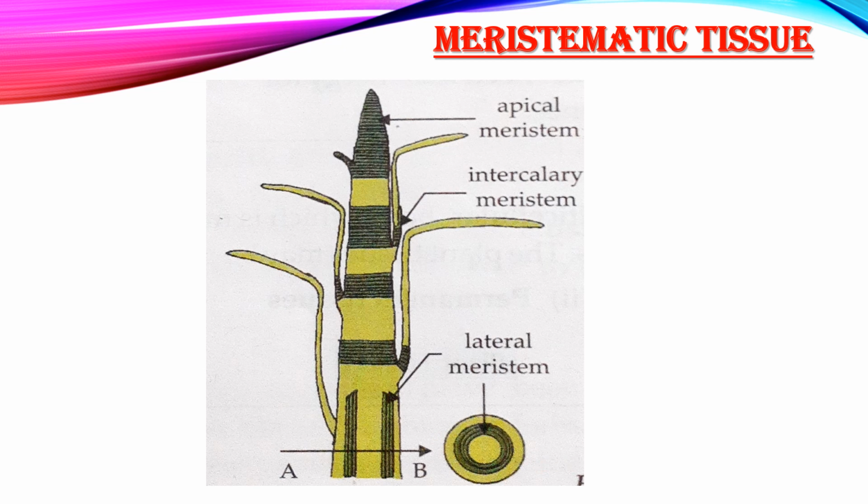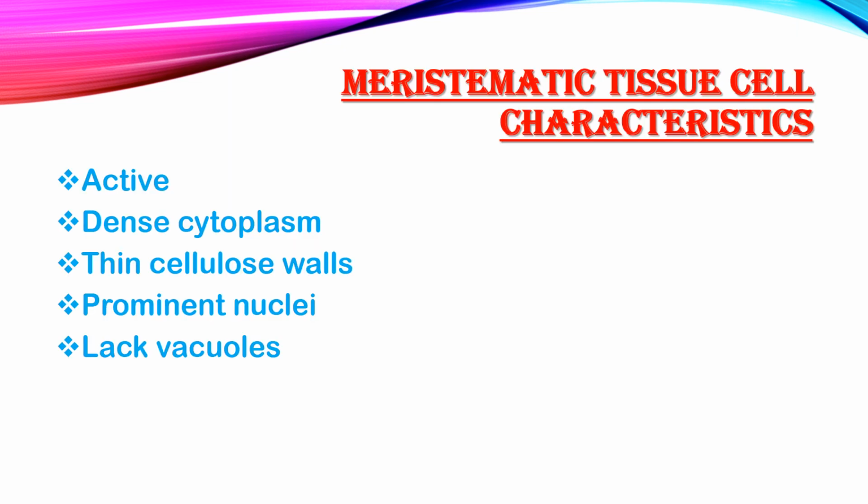Clear? Next is meristematic tissue cell characteristics and its structure. Now, it is a dividing cell. It has to perform the function of division. So, it is an active cell and it contains dense protoplasm. Now, its wall, plant cells contain walls, right? Cell wall. Its cell wall is made up of thin cellulose and is elastic.